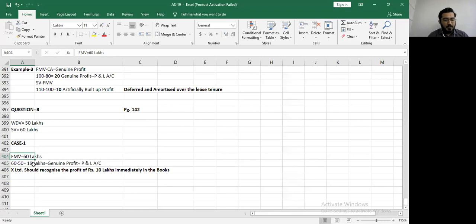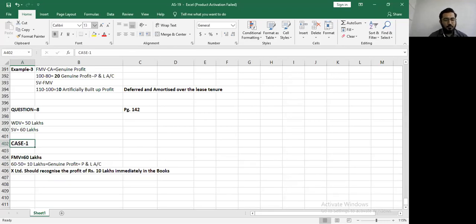Right, your fair market value is how much? 60 lakhs. Your sale value is also 60 lakhs. WDV is 50 lakhs. Since you're selling within the limits of the fair market value, we have no problem with you. You can record the entire profit in the profit and loss account. Right? Quickly copy this down, then we go to case number 2.